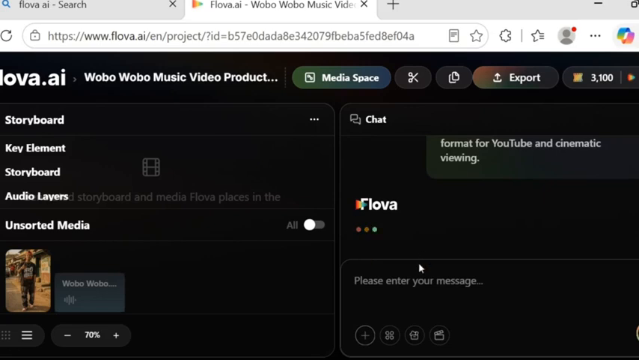Now after I click on send, as you can see, the AI tool is working on it right now. So we just have to give it some minutes and it's going to work on it, and you guys are going to see how the result is going to look like. Let's give it some minutes.